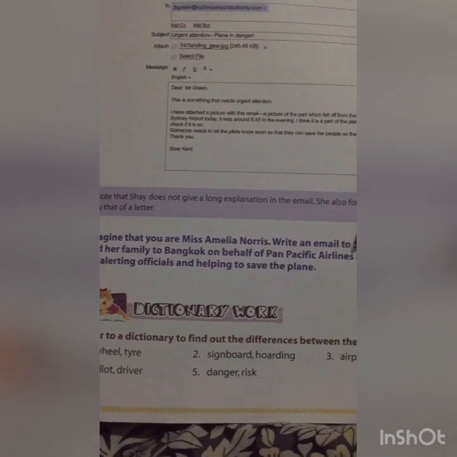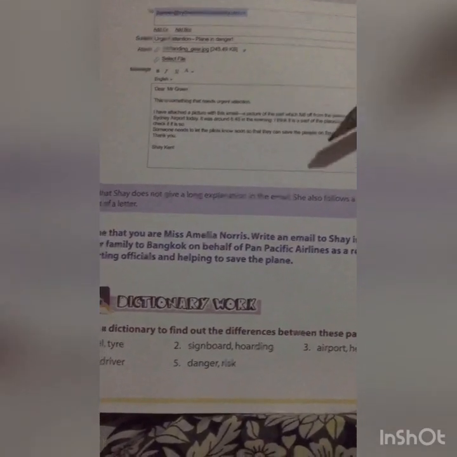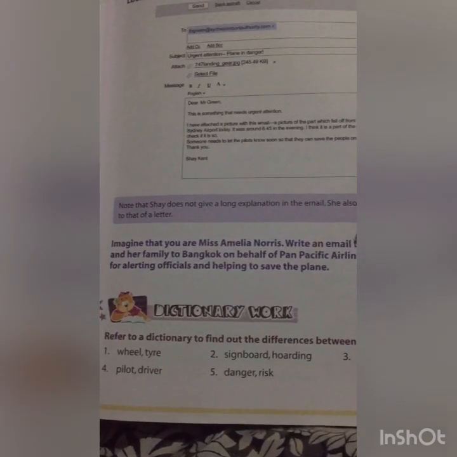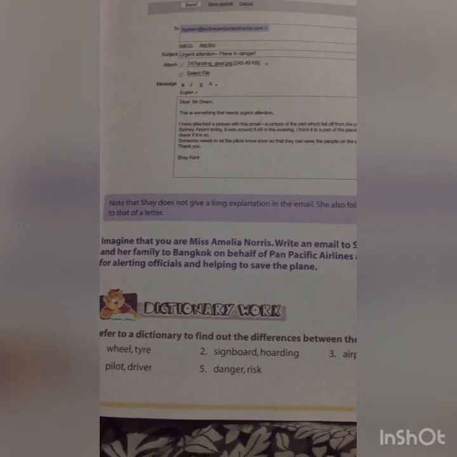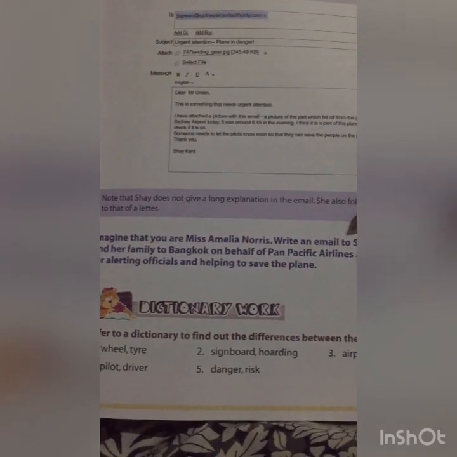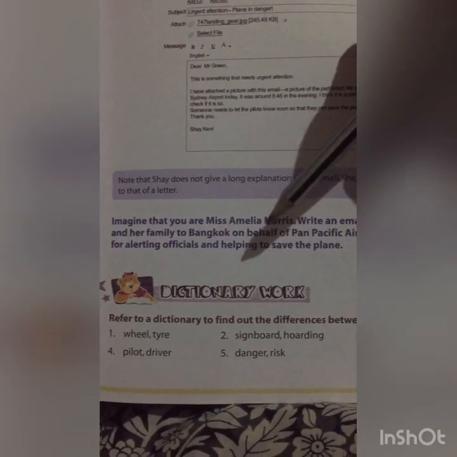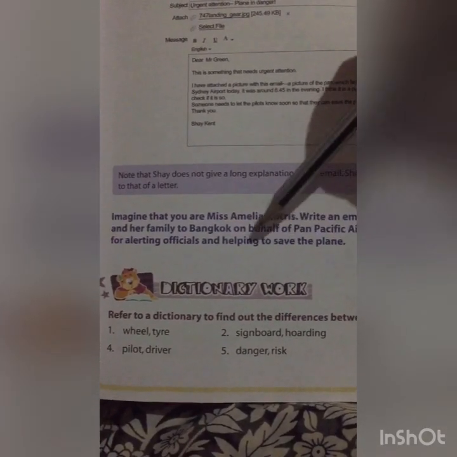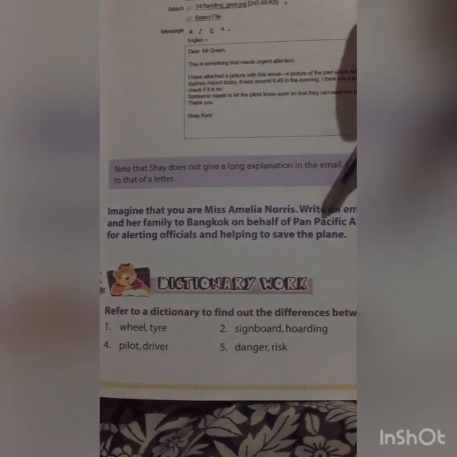Suppose you are Amelia Norris and you have to write an email to Shai inviting her to come to Bangkok. For what? For saving the plane. For helping to save the plane. You have to write an email regarding that.